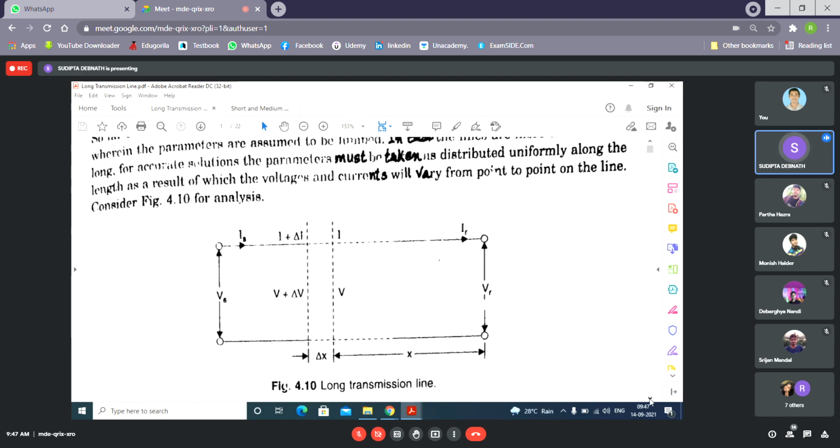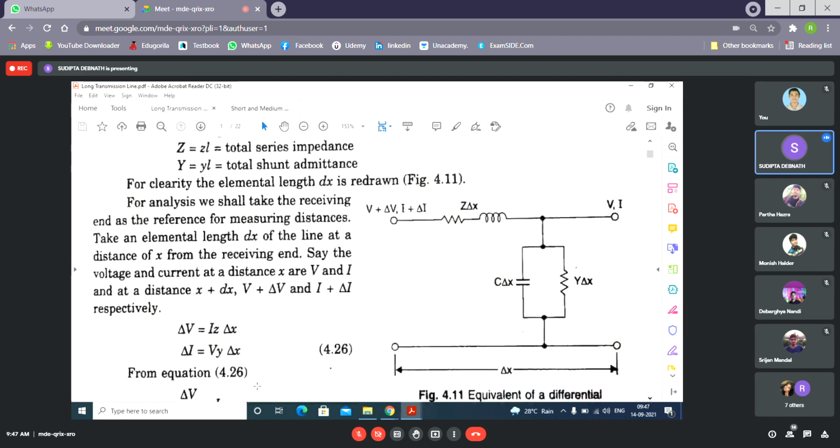So delta V equals I z delta X, because z into delta X is the voltage drop in that small, elemental length of the line, and delta I is V into the admittance along that elemental length.